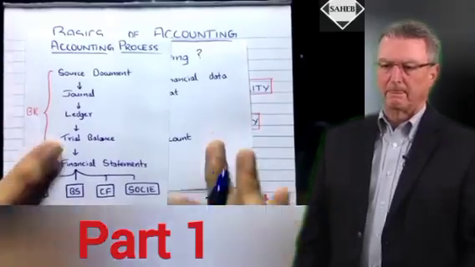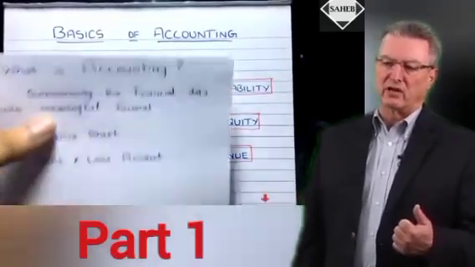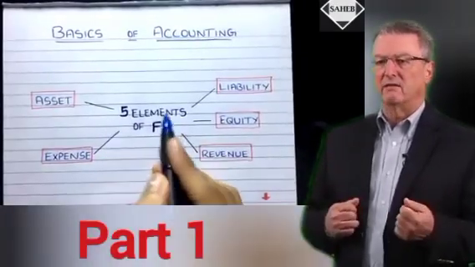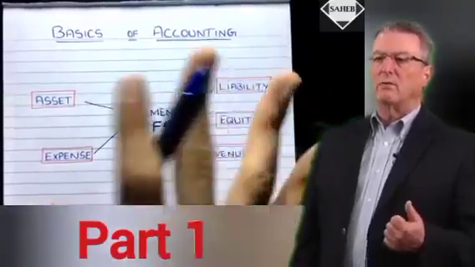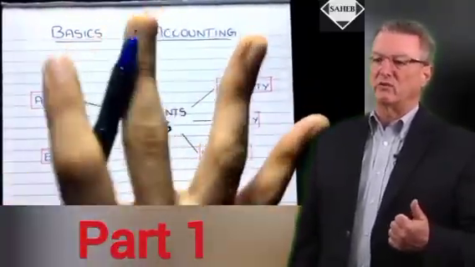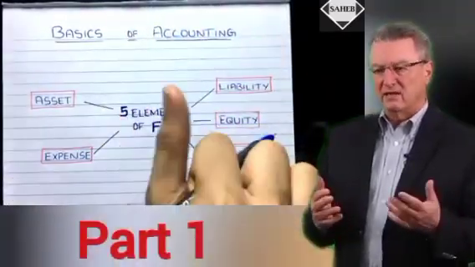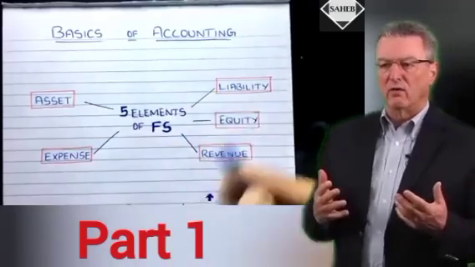Now we have to understand the elements of financial statement, right? So far we have understood the meaning of accounting and the accounting process. Now we have to understand the 5 elements of financial statement. See here, in accounting we have only 5 things. Always remember that. In accounting we have only 5 things, nothing more than that. There is no 6th thing, only 5. And the entire accounting is based around this.